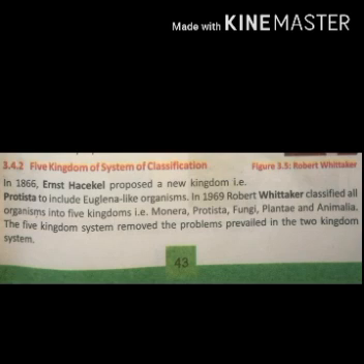Then, in 1969, Robert Whittaker classified all organisms into 5 kingdoms: kingdom Monera, kingdom Protista, kingdom Fungi, kingdom Plantae, and kingdom Animalia. So all the problems which were present in the 2 kingdom system were removed due to the 5 kingdom system of classification.